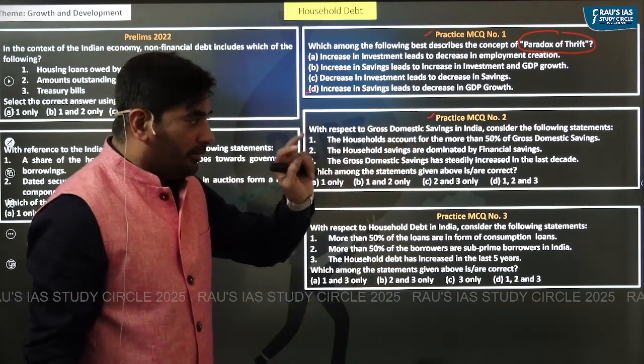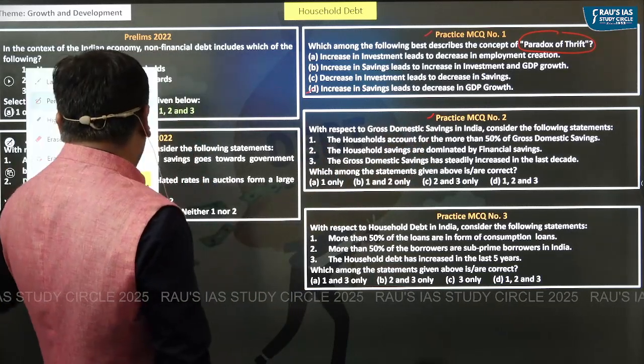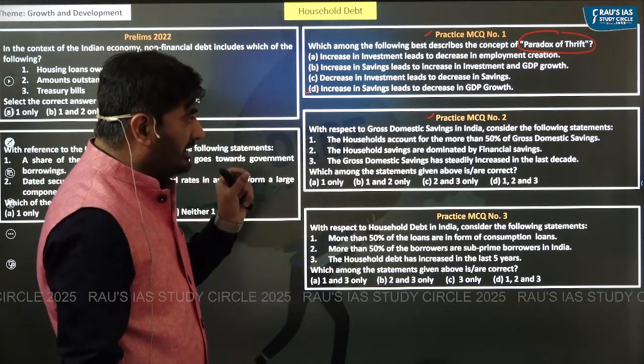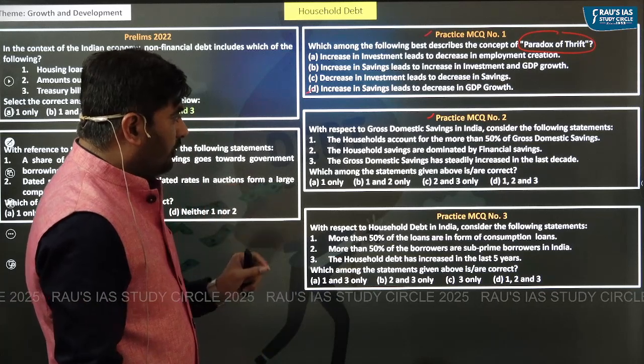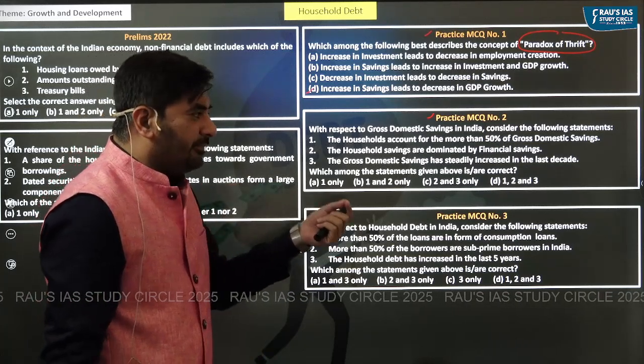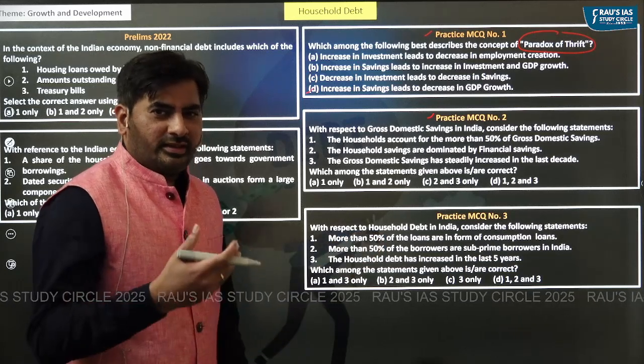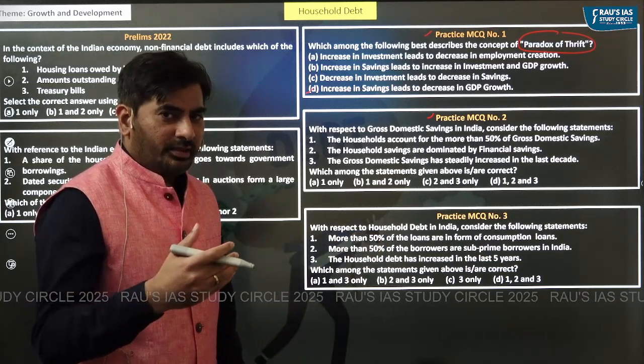Practice MCQ number 2. With respect to gross domestic savings in India, consider the following statements. The households account for more than 50% of gross domestic savings. Gross domestic savings, like I said, is 30% of GDP.